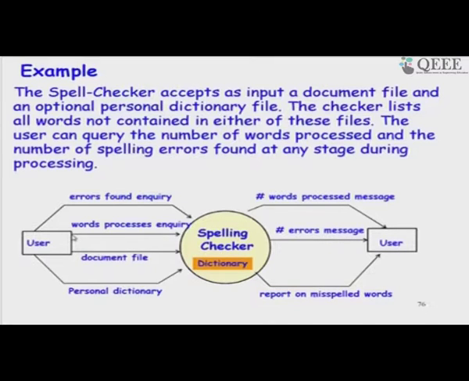And also the user can query how many words were processed in the document, so it will output the number of words processed message. So, a very simple system just to explain the concept of function point counting.